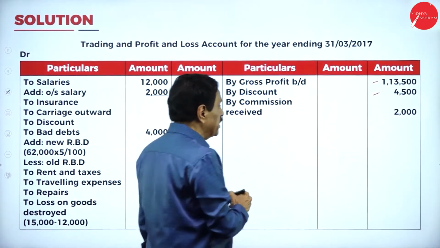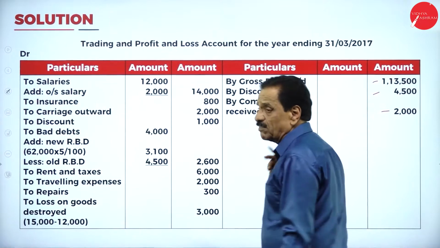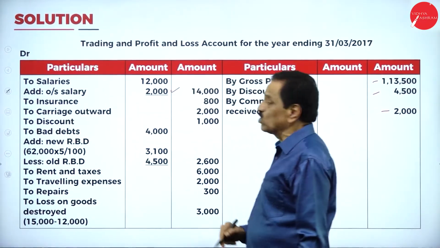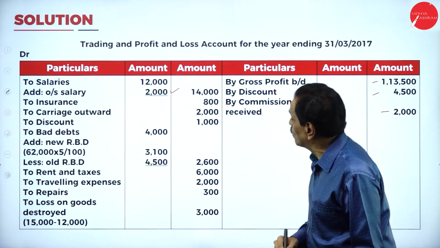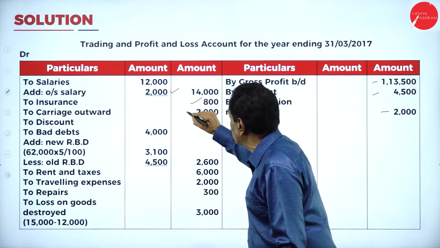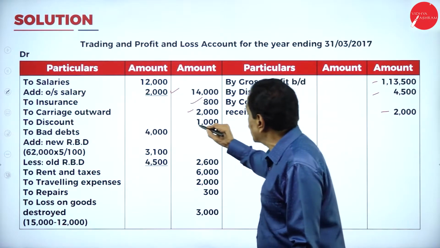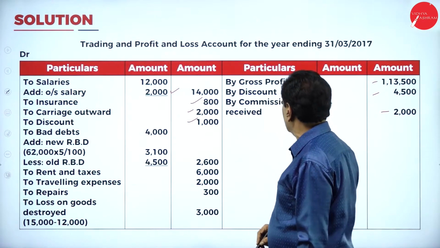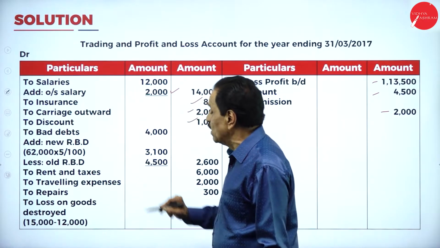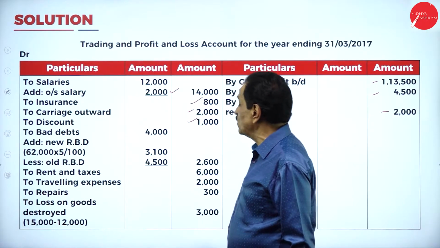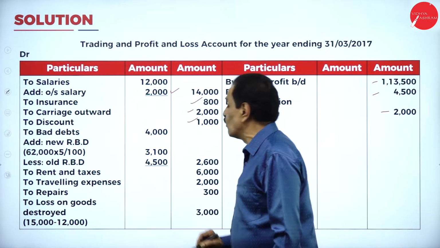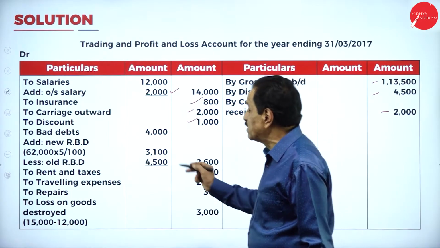How much commission received? 2,000. All the received items will come here. Salary is 12,000. How much outstanding? 2,000. It becomes 14,000. Your insurance paid is 8,000. Carriage outward is 2,000. Your discount allowed is 1,000. Discount received 4,000. Your bad debt is 4,000. New RBD on 62,000 is 3,100. Old RBD is 4,000. That is shown in the working out.